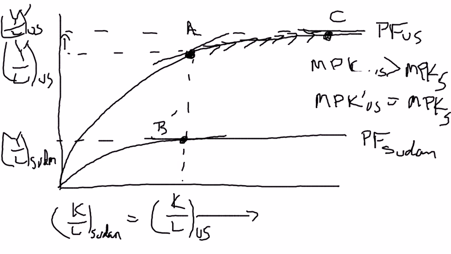So the whole point of this video is to say that if you have two countries that have persistently different levels of the standard of living as measured by real GDP per capita, the only way that can happen is if they have two different production functions, meaning one has a higher production function, in this case the US, and the other poor country has a lower production function, in this case Sudan.